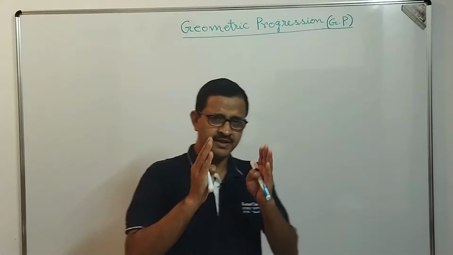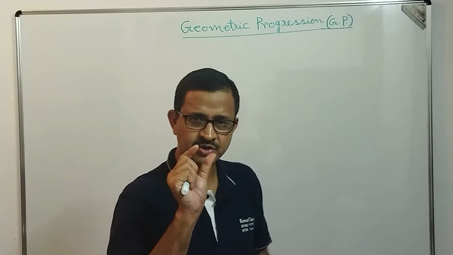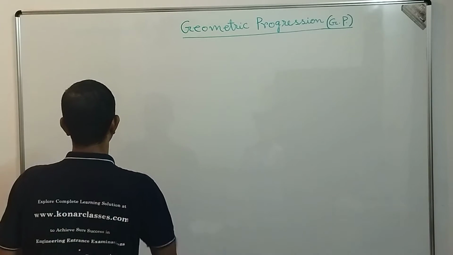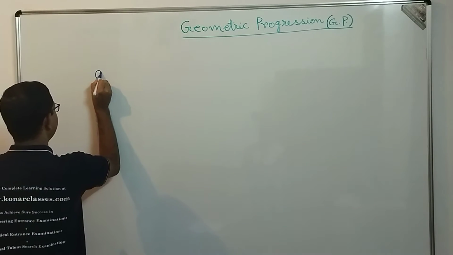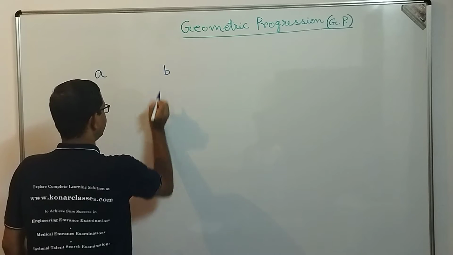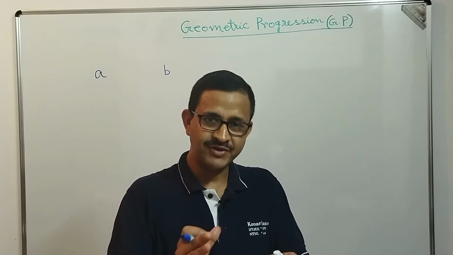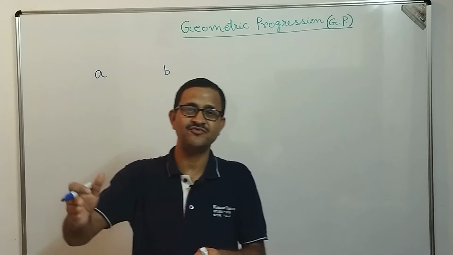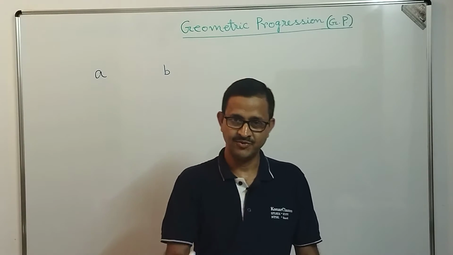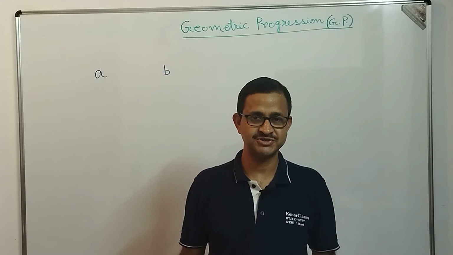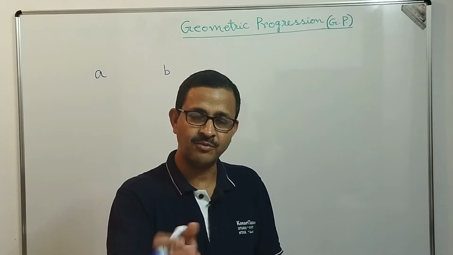Dear students, if I give you two numbers A and B, can we say that they are in geometric progression? We cannot have the third term, so we cannot verify the common ratio. We can say yes, they are in geometric progression, with A as the first term and B by A as the common ratio.